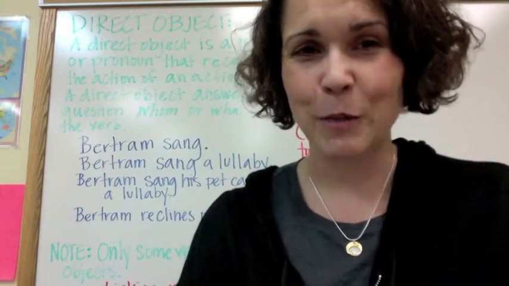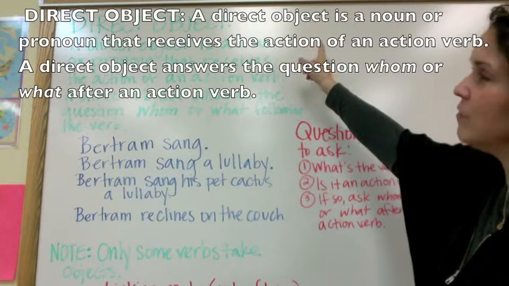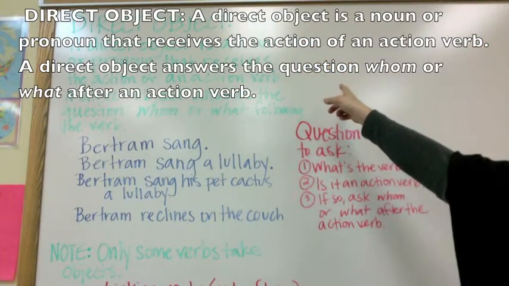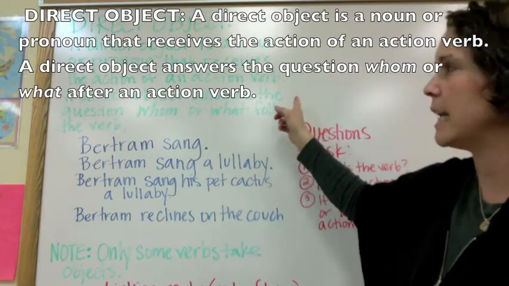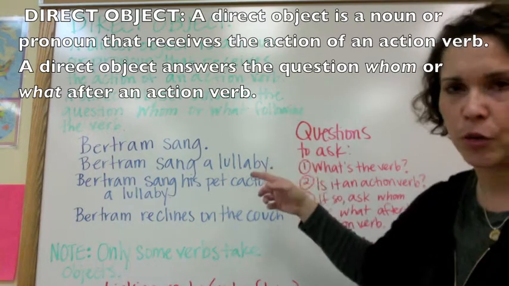So let's start with direct objects. You can see we have a definition up on the board. A direct object is a noun or pronoun that receives the action of an action verb. The direct object answers the question whom or what following the verb.